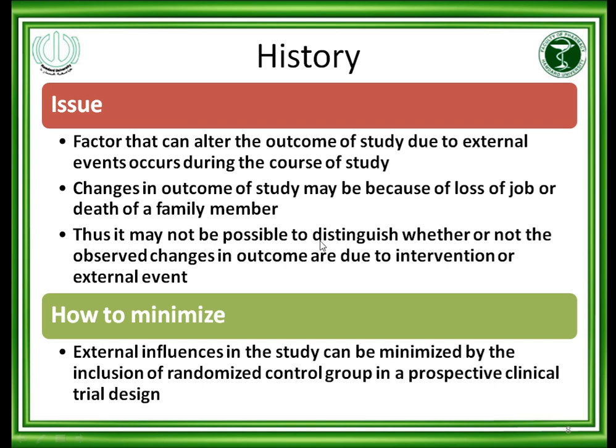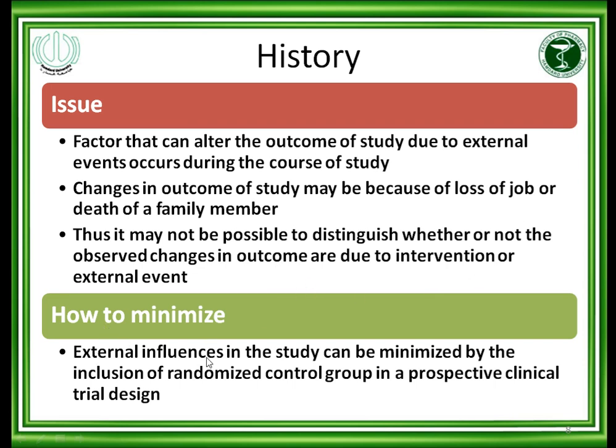Thus it may not be possible to distinguish whether or not the observed changes in outcome are due to intervention or external event. So if such issues are there, we will not be sure that the changes in the patient or the outcome are due to intervention or due to external event. Maybe this is due to external event, not due to intervention. So we should avoid that.